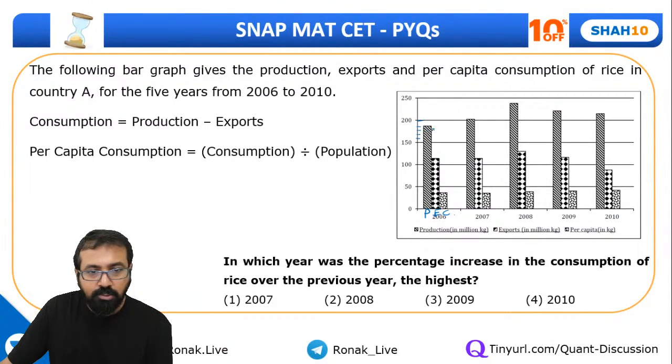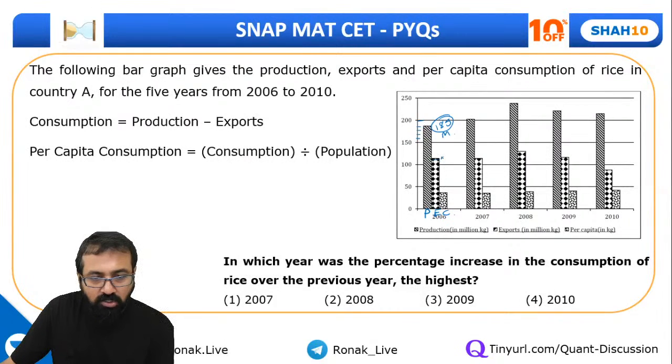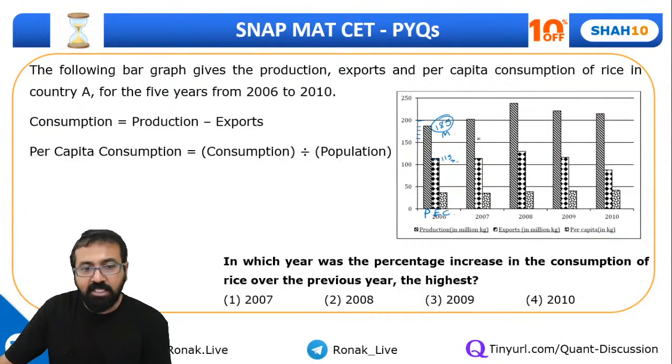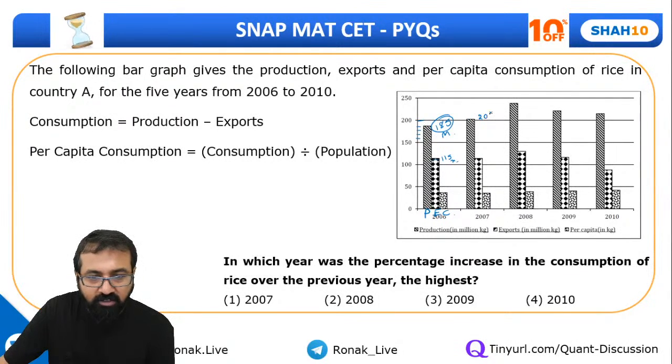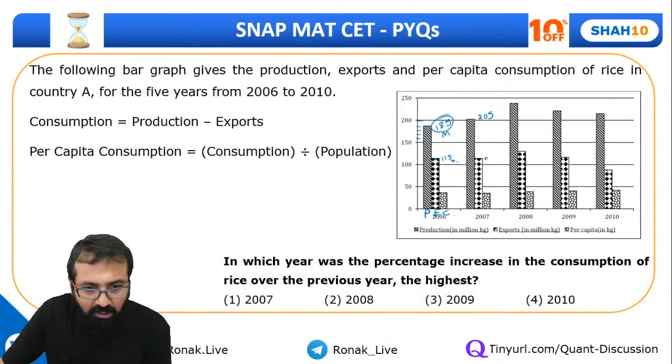So this is not 190, this is for sure 185. It looks like 185 million kg. Same way, if you just figure out, this will be 115 million kgs, something like that. In such questions, you will have to do a bit of guesswork. This will be 205 for sure. This should be 200 and this once again 115.